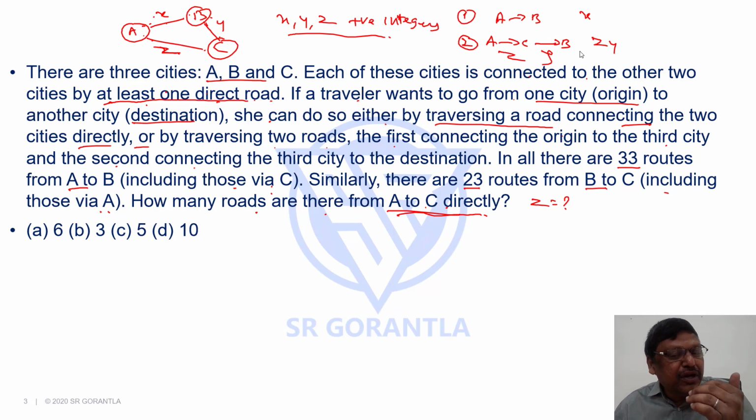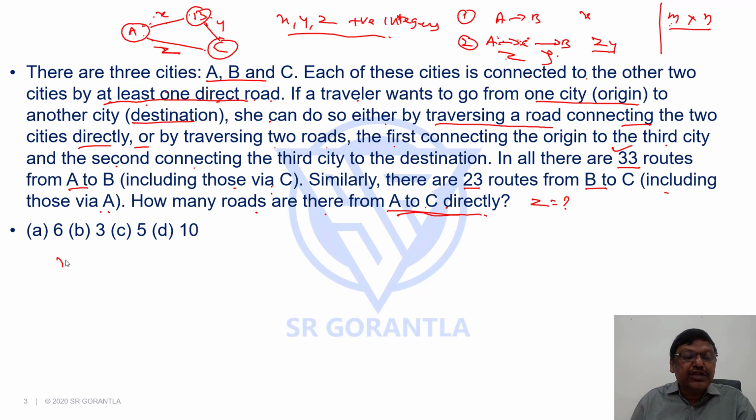If you recall, the fundamental principle of permutation and combination is if one job or task can be done m ways, the other can be done n ways, how many ways both can be done means m into n ways. Similarly, here A to C, she has Z options, and for every road that she selects from A to C, she has Y options to go from C to B, so Z into Y, total ZY options. Hence, this 33 is X plus ZY. It is not X plus Y plus Z, right?